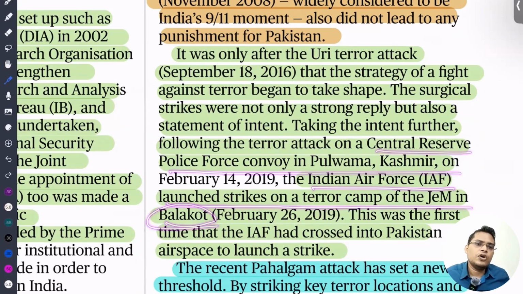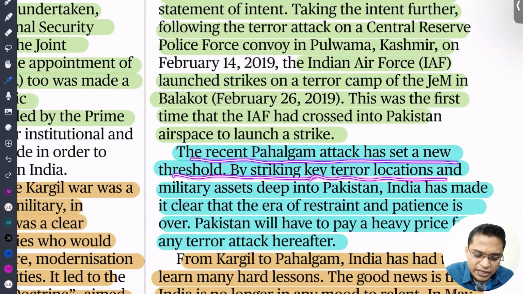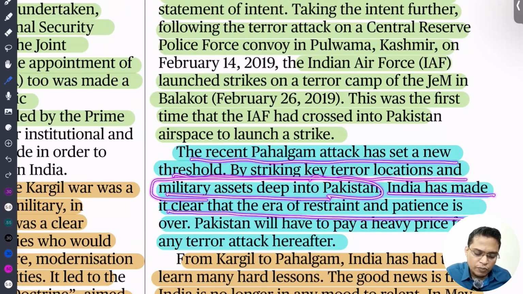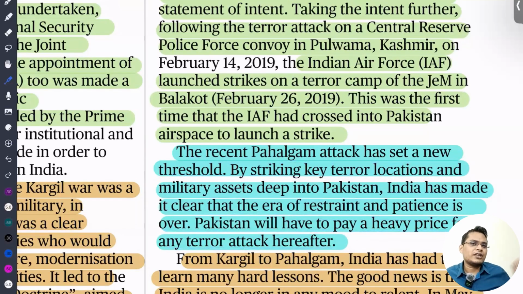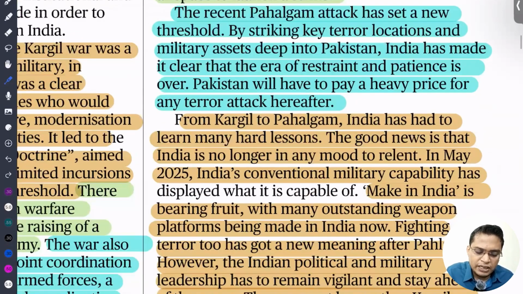This time we have also conducted strikes deep inside Pakistan. The recent Pahalgam attack set a new threshold by striking key terror locations and military assets deep inside Pakistan. This is very important. India has made clear that the era of restraint and patience is over. Pakistan will have to pay a heavy price for terror attacks. This is a clear signal that, just like after the Kargil war, we have changed our tactics. Now any small terror attack, Pakistan will have to pay the price. So from Kargil to Pahalgam, India had to learn many hard lessons. The good news is that India is no longer in the mood to tolerate.